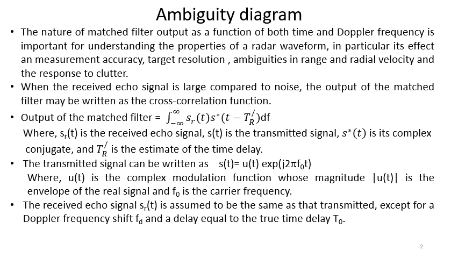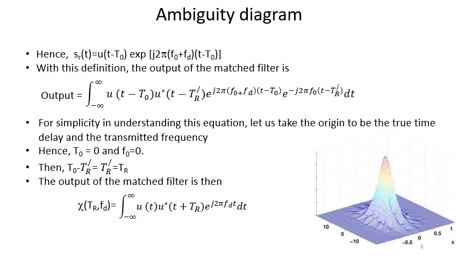The received echo signal s_R(t) is assumed to be the same as that transmitted, except for a Doppler frequency shift f_d and a delay equal to the true time delay t_0. So s_R(t) = u(t - t_0) exp(j2π(f_0 + f_d)(t - t_0)).